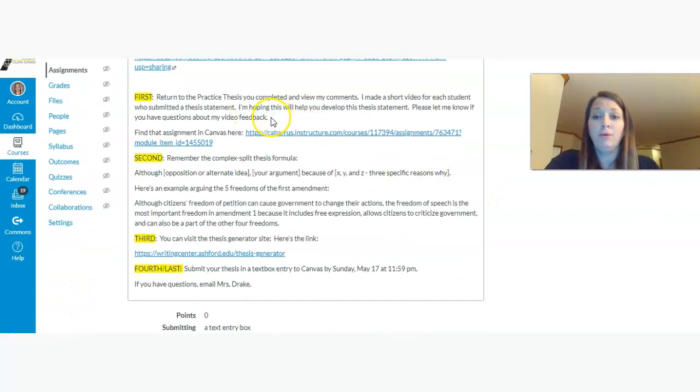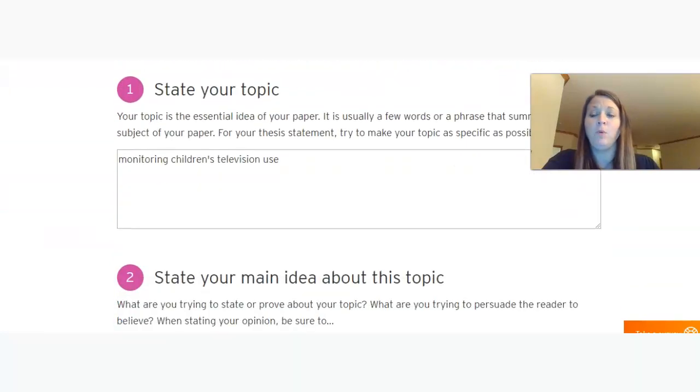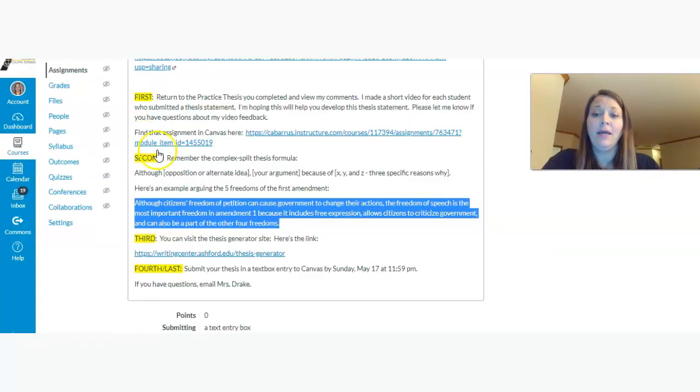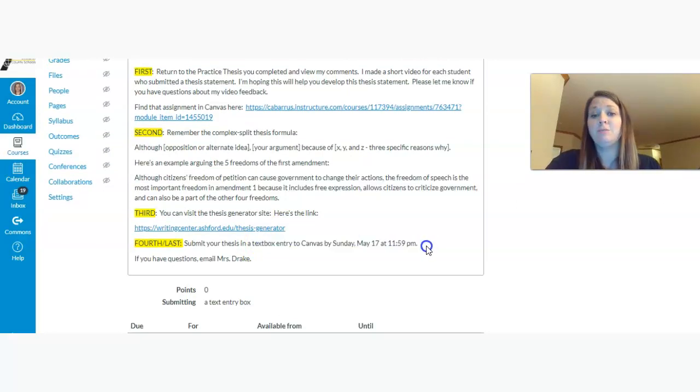So after you've looked at the feedback from the first one that you did a couple of weeks ago on the criminal cases, then remember the complex split thesis formula. Although blank, which is your opposition, comma, your argument, because of X, Y, and Z, where X, Y, and Z are your 3 specific reasons why. And there's an example arguing the 5 freedoms of the First Amendment. And then, of course, you can always visit the thesis generator if that will help you out, where you can plug in your stuff there and help create your thesis. And then you can always just go back and rewrite that in the Canvas text box entry. So you're going to put that in the text box entry by May 17th at 11:59.